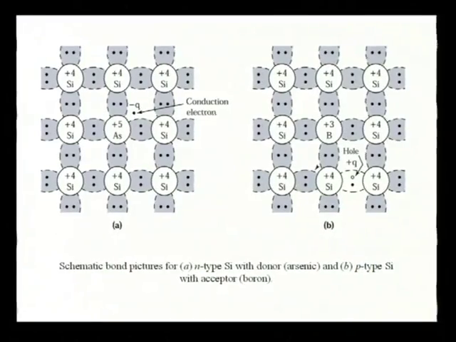Okay. So, this is the schematic bond picture for N type silicon. Here we have used arsenic as a donor, and here boron. We have already seen that this is the free electron, or this is the hole which is to be filled by the adjacent electron. So, when this electron moves here, there will be a hole created here, then this electron will move here to fill that hole. So, there will be a hole transport in the material for p type semiconductor.